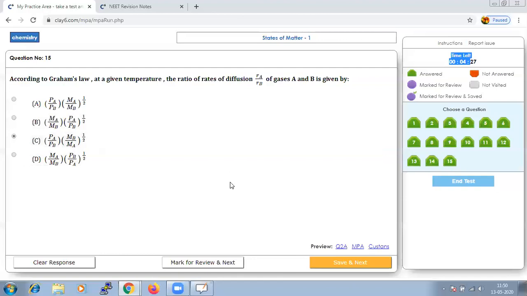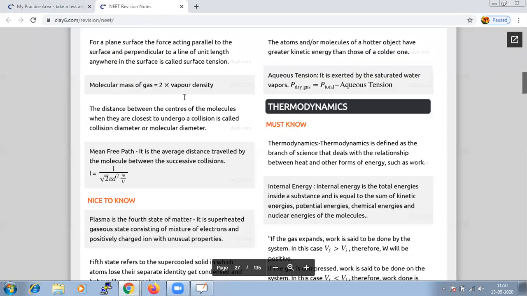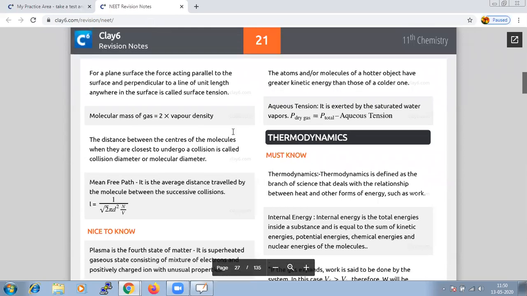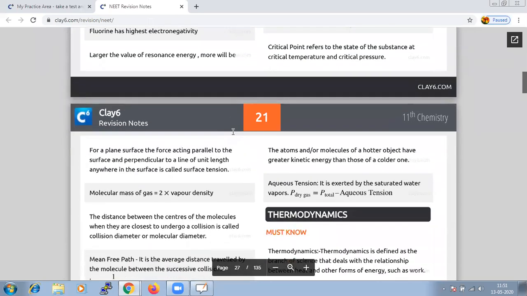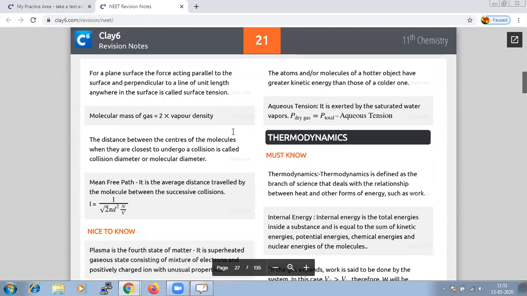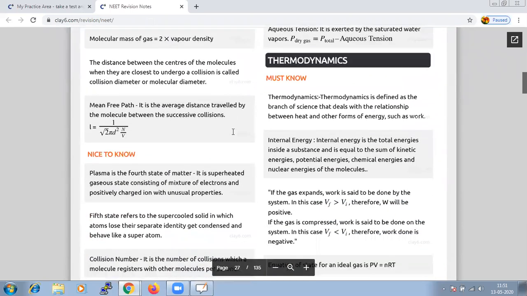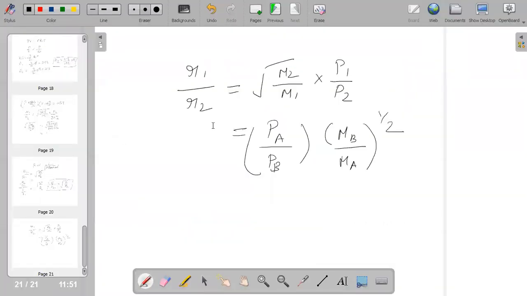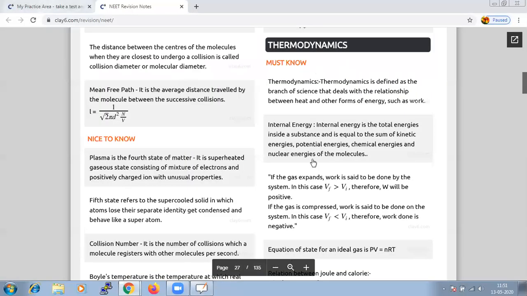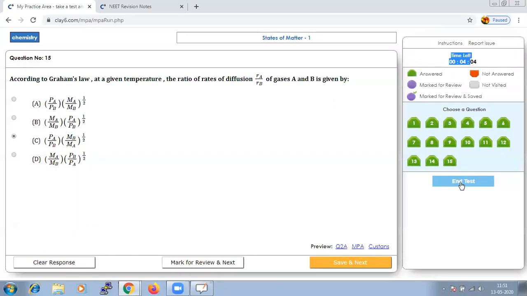And whenever you try taking a test, it is very important that we revise that particular chapter and feel confident, so that we are able to attempt all the questions correctly. Let us see how many questions we have done right. Let me submit the test.